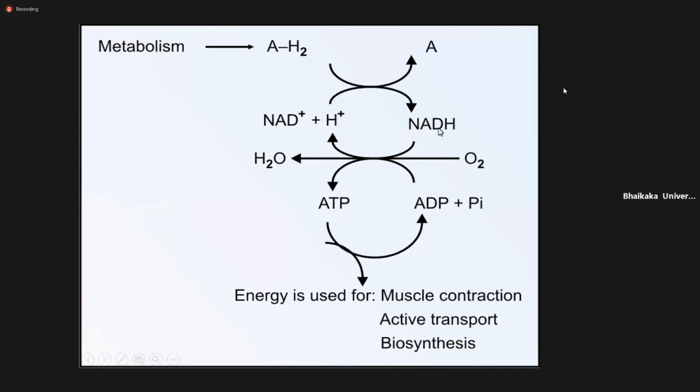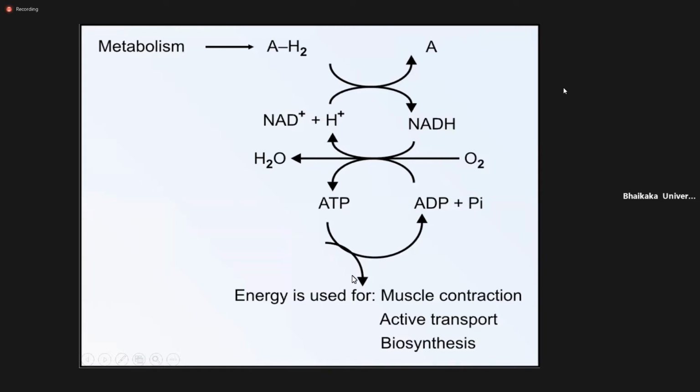Now this NADH goes into the ETC cycle with the help of O2. This NADH is converted again into NAD plus and releases H2O, a water molecule. But during this reaction, ADP is phosphorylated to ATP. So ATP is released.